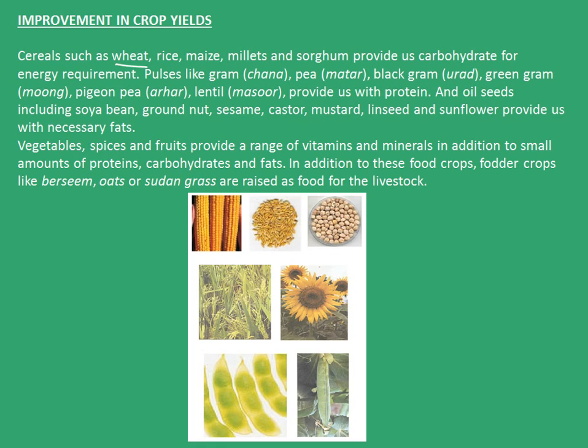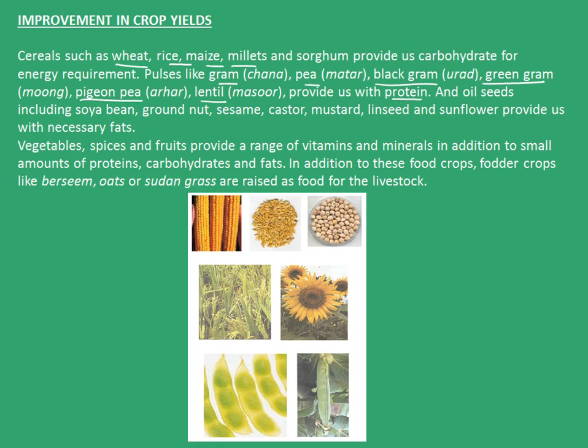Cereals such as wheat, rice, maize, millets, and sorghum provide us carbohydrates for energy requirement. Pulses like gram, pea, black gram, green gram, pigeon pea, and lentil provide us with protein.